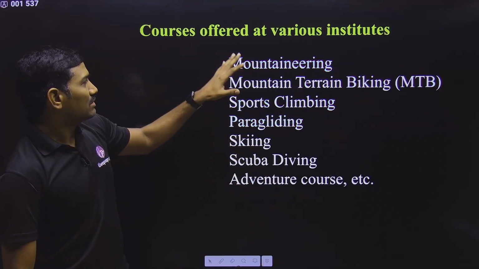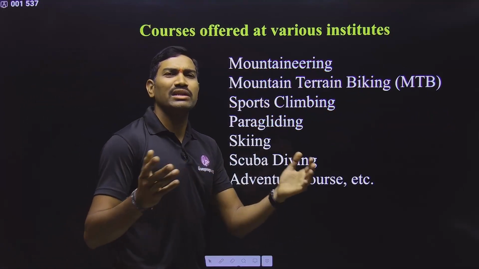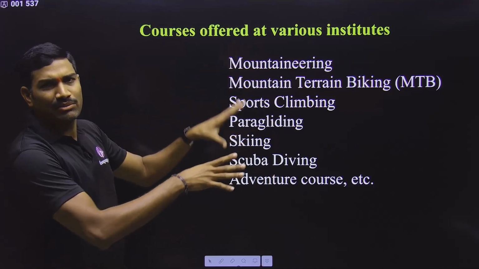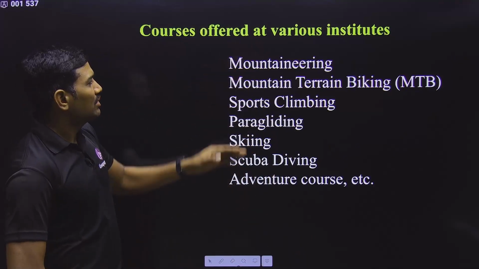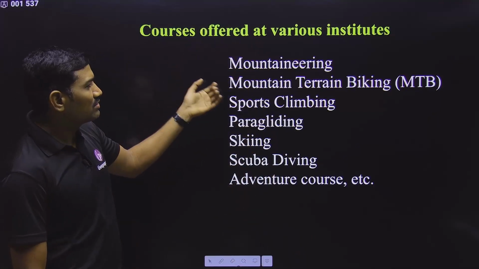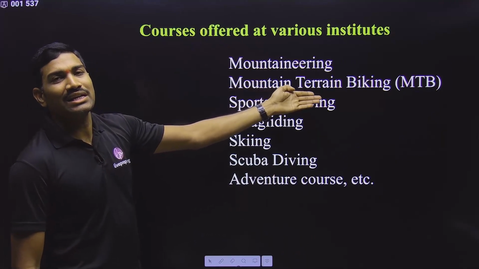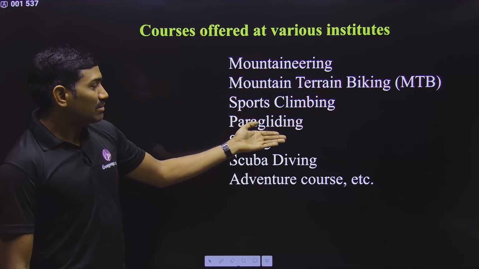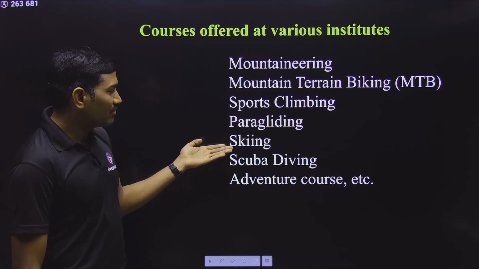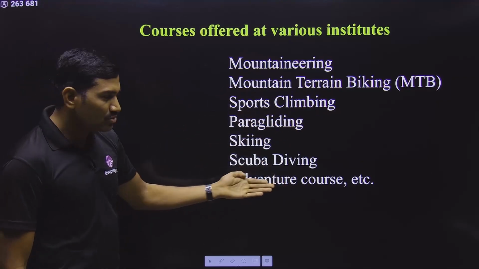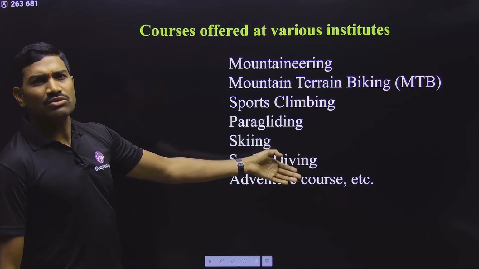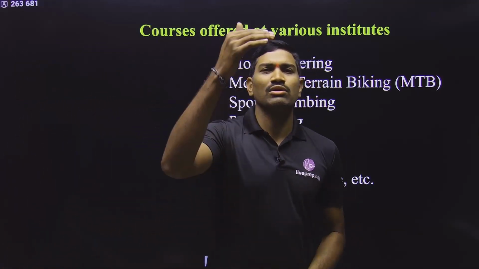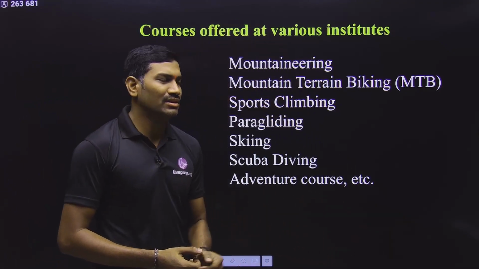Next, what are the various courses offered? There are so many institutes, and these institutes are offering various courses. In general I am writing about all the institutes together. They are offering mountaineering courses. Some institutes are offering mountain terrain biking, MTB, and some are offering even sports climbing. Some are offering paragliding, some skiing, some even scuba diving, some of these adventure courses. So go through the websites of those institutes and you will know what the various courses offered are.